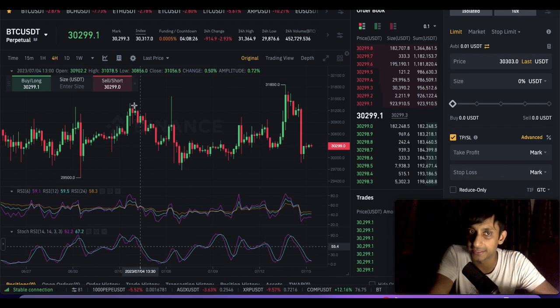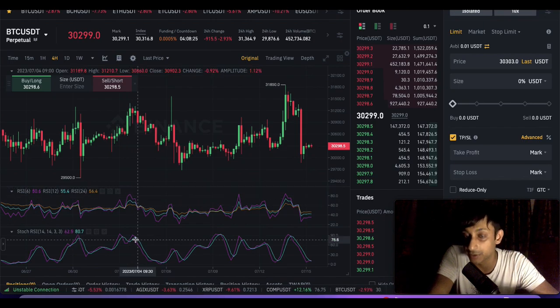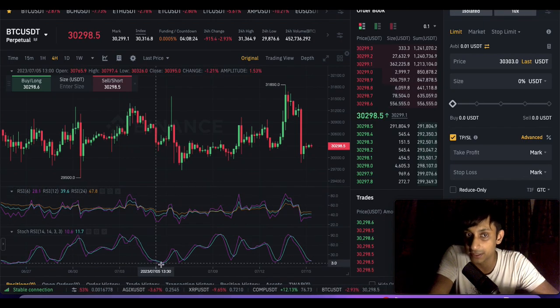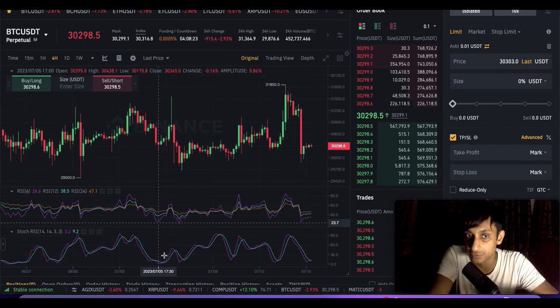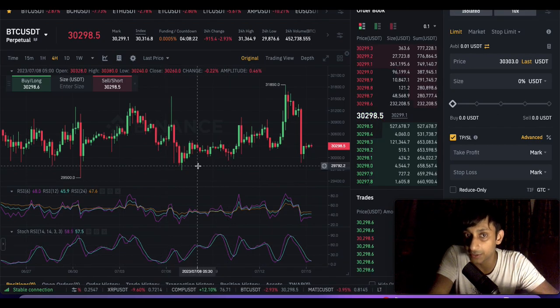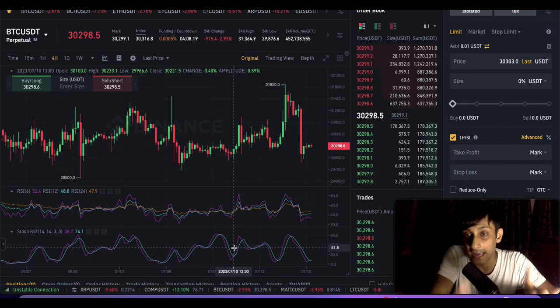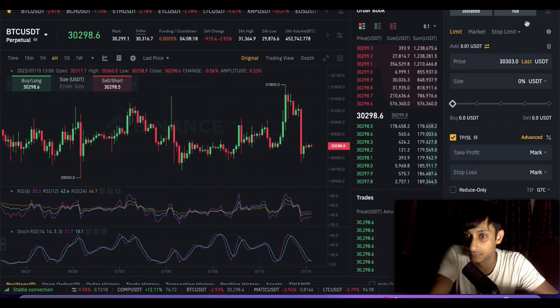So as you can see, all three things are now in congruence. The resistance is there, the RSI is overbought, and the sell pressure is starting because the momentum is shifting. And similarly over here, the resistance is there, even though it's not that strong a resistance, and the RSI is overbought and the momentum of the stochastic is about to shift. So as you can see, if you are able to combine all three indicators, you will definitely be able to predict that 1% move. And the moment you are able to predict a 1% move with 10x leverage, what happens?